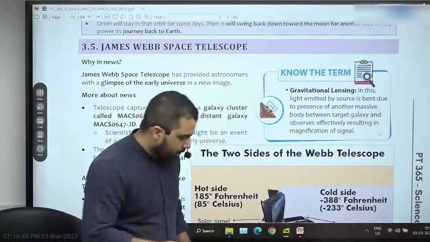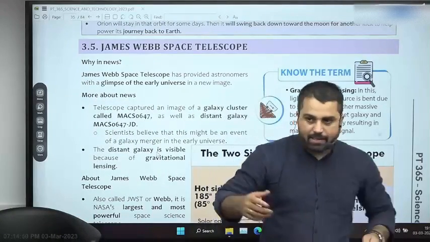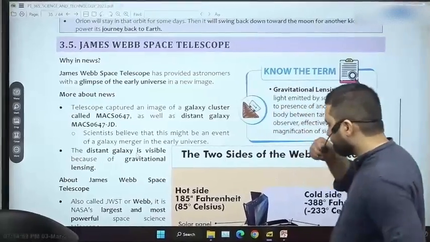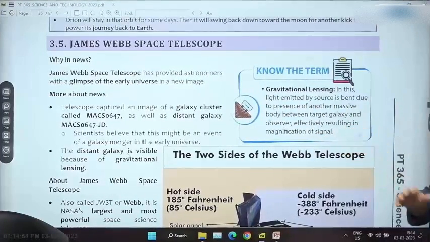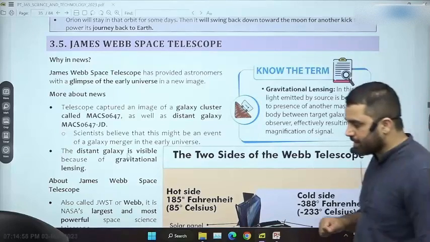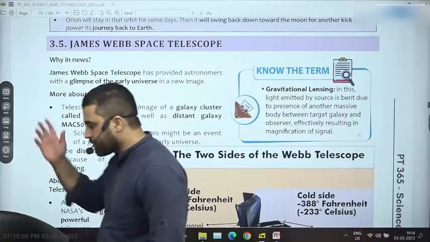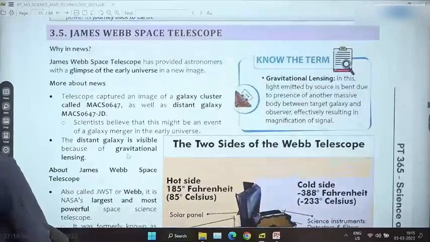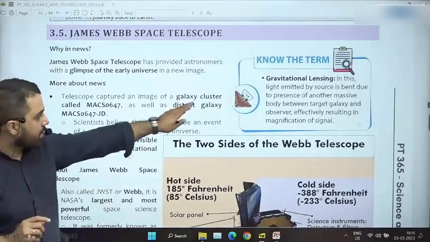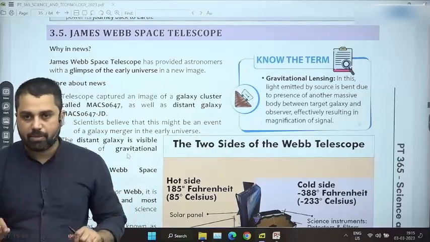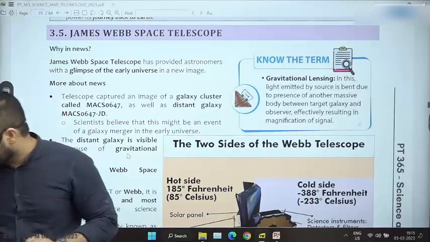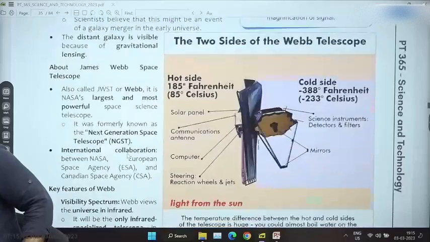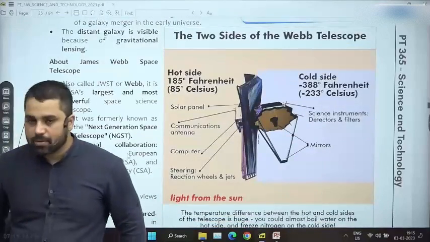So in any case, what exactly is this Webb telescope, and why does it require dedicated coverage here? First of all, I hope everybody is clear about the telescope's purpose: to look at distant objects in the sky, taking pictures of stars, galaxies, etc. I will explain gravitational lensing later, but let me briefly tell you why this telescope is such a big deal. It is a big deal mainly because of 4 reasons.